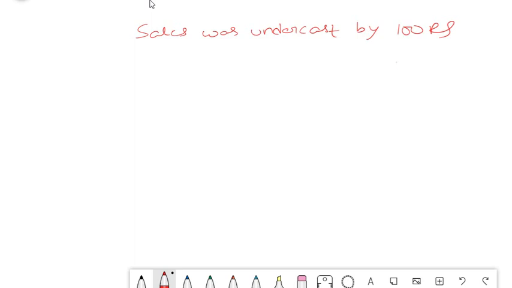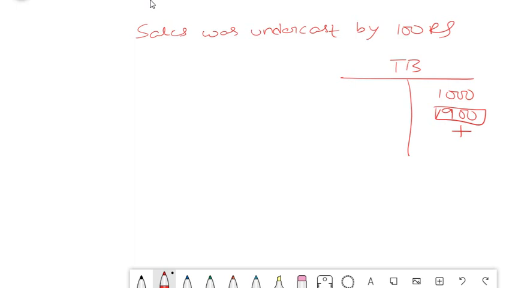So what happens in your trial balance? In your trial balance, or in your sales account, what happens? So instead of 1000 rupees, only 900 has been posted. So what you need to do? You need to add to your sales account, isn't it? So there is a difference of 100 which you need to add in your sales account.